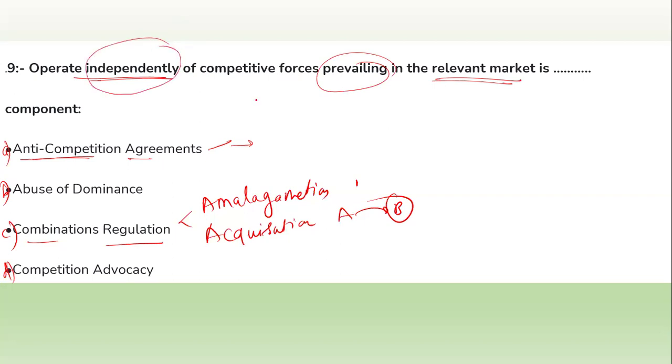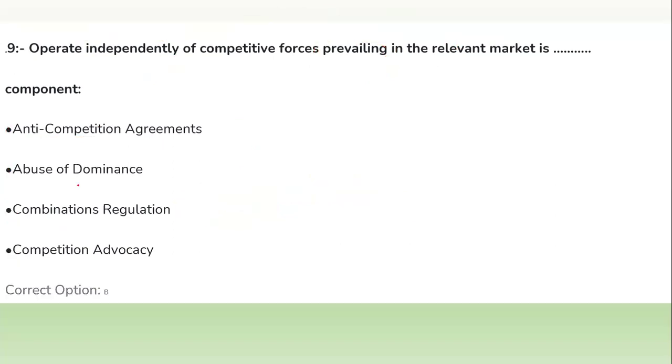Independently: if you can remember one example, the railway. The railway has an independent operation, and competitive forces do not prevail on it, because if the railway changes its fee structure, it affects the relevant market too. So option number B is the correct answer.